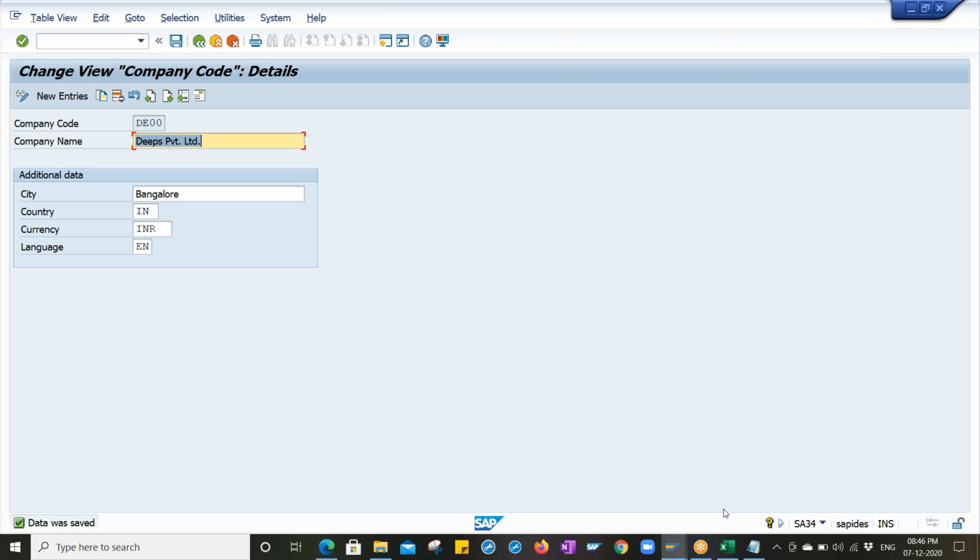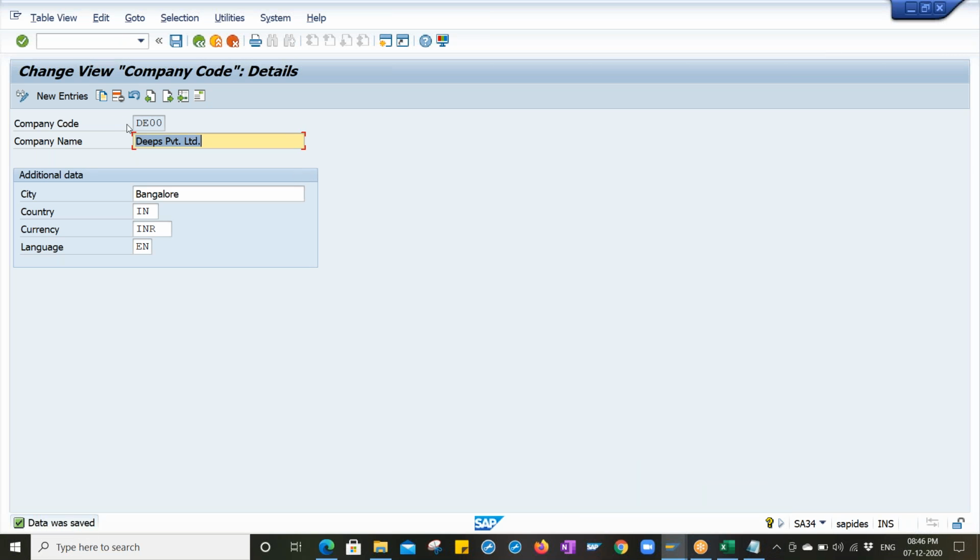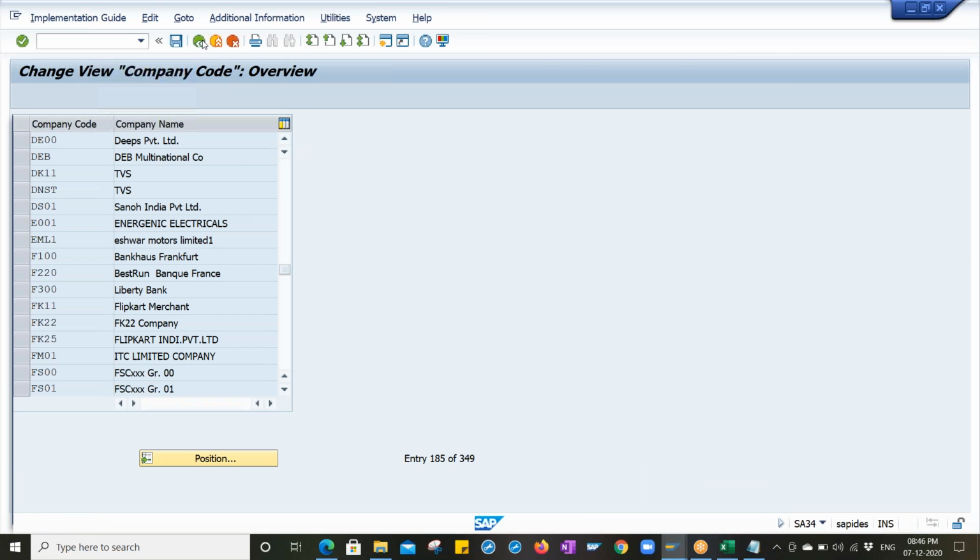Company code created. What is the company code? Let me note it down: Deeps, D00, Private Limited. The name is not required. If we know the company code, then it's enough. Okay, go back.